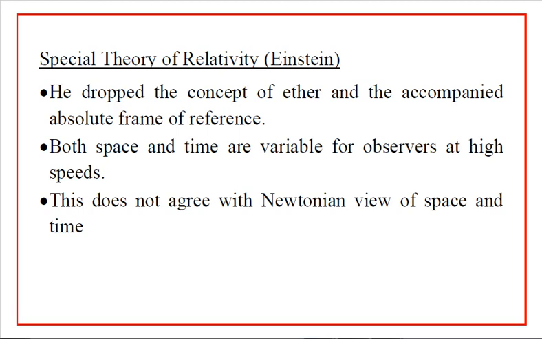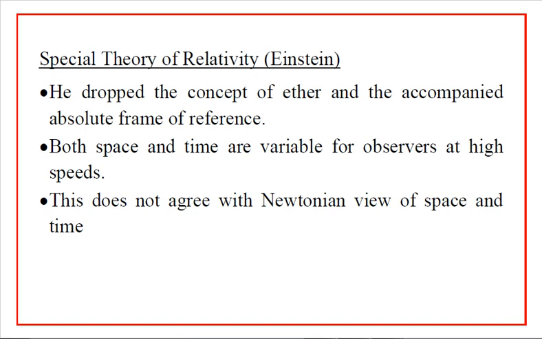But the special theory of relativity was introduced by Einstein. Einstein dropped the concept of ether completely, and along with that, the accompanying absolute frame of reference. Scientists were believing that there is an ether and an accompanying absolute frame of reference with respect to which the velocity of light is c. But the Michelson-Morley experiment revealed that there is no existence of ether. There is no such medium called ether. So Einstein was the first scientist to drop the concept of ether and the absolute frame of reference completely.